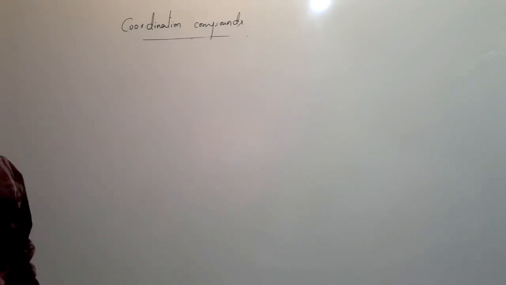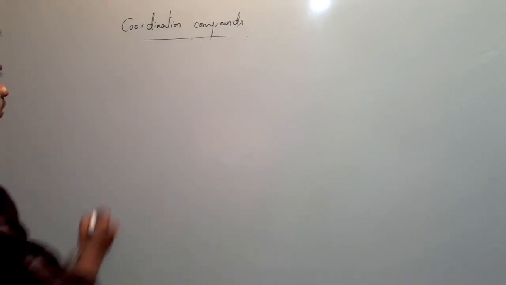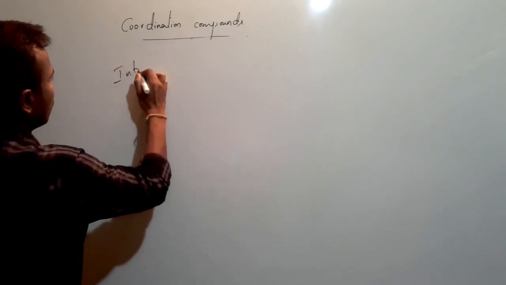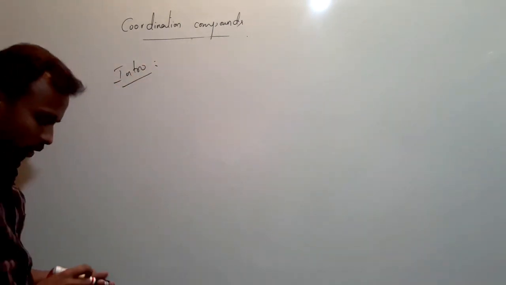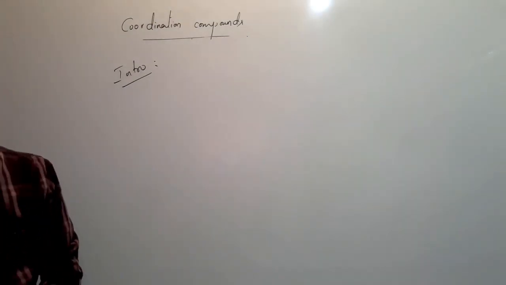So take a title, coordination compounds. First we will have some introduction: why we need to study coordination compounds and where we will find these coordination compounds in real life.